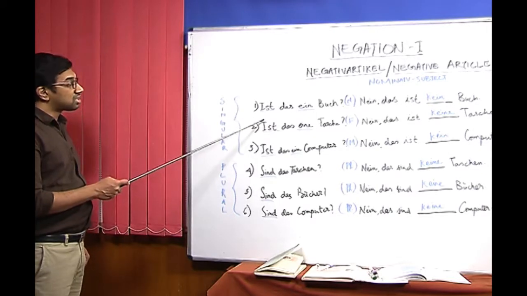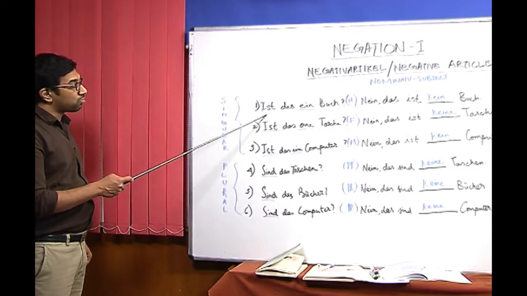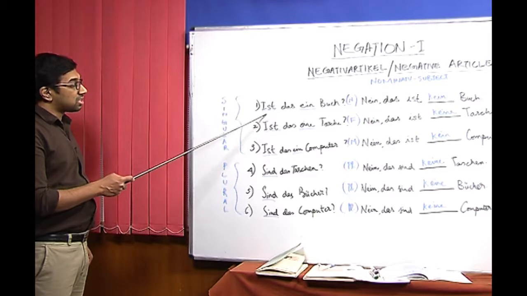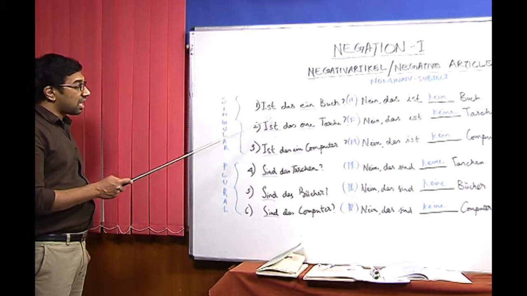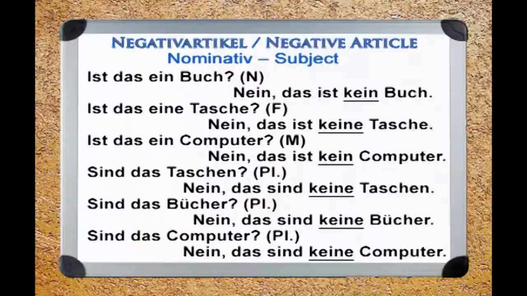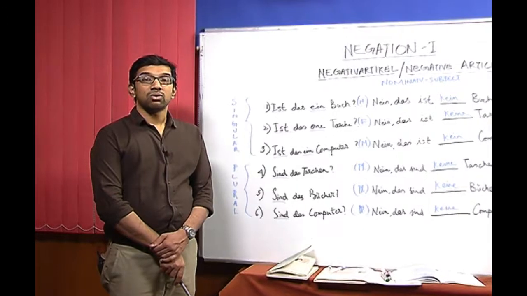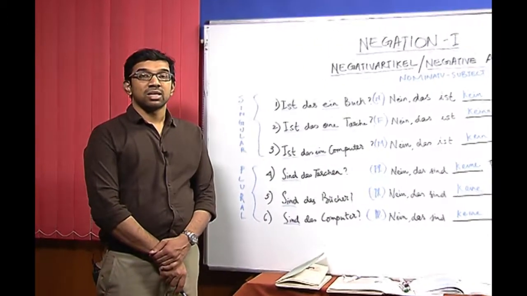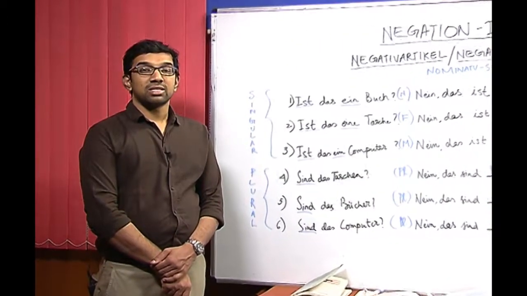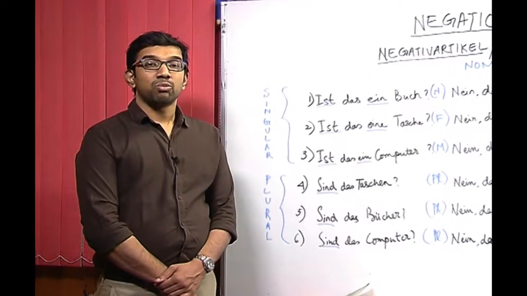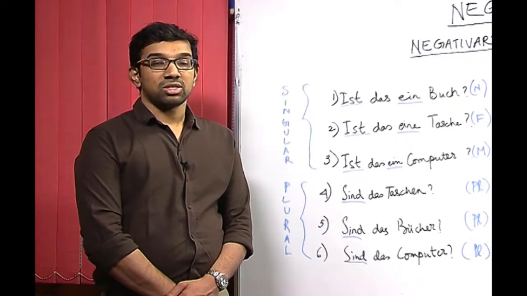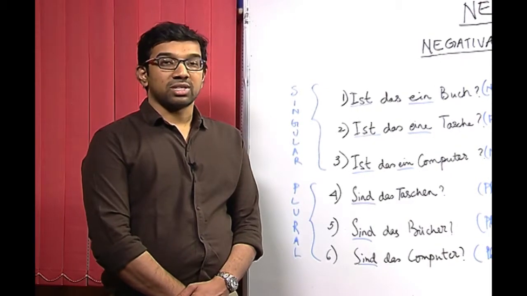If the verb is in singular, then it would be sein in its conjugated form, that is ist, and if it is in plural it will have the form sind, which is the conjugated form of the verb sein. Now we will do some exercises in the other segment and see if we can learn more about negation in the nominative case.